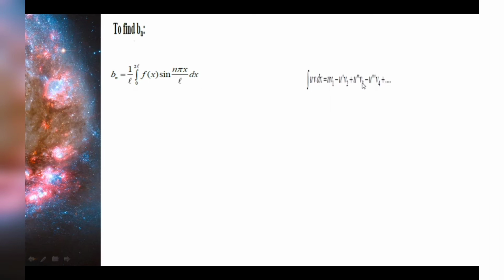Now again we are going to apply the Bernoulli's formula. This is the general formula in the interval 0, 2l, and for our problem the limit is 0, 2 pi. So this will be 1 by pi integration 0 to 2 pi f of x into sine of n pi x by pi. So pi will get cancelled, so we'll get sine nx. Okay, so f of x is this one.